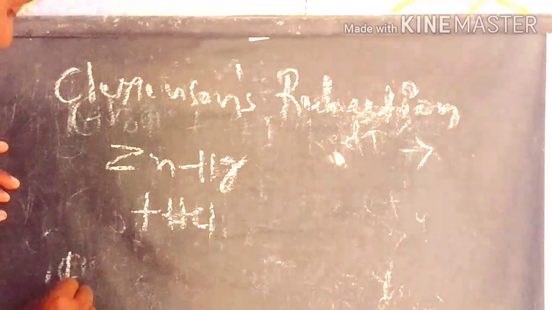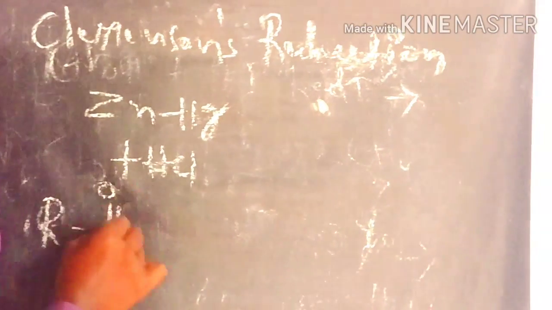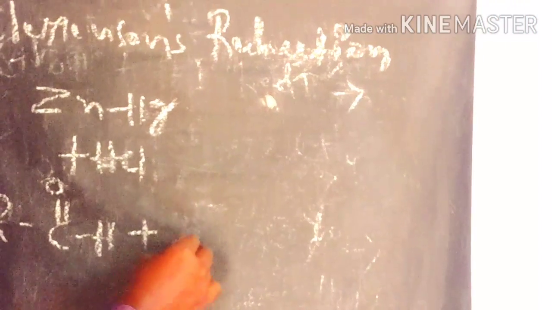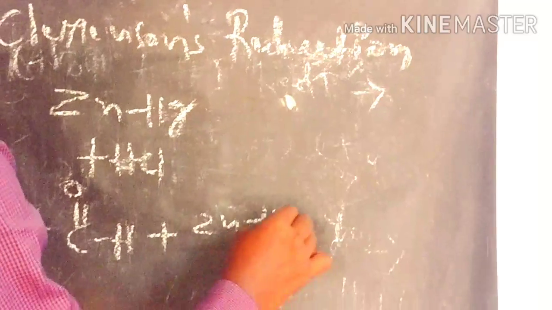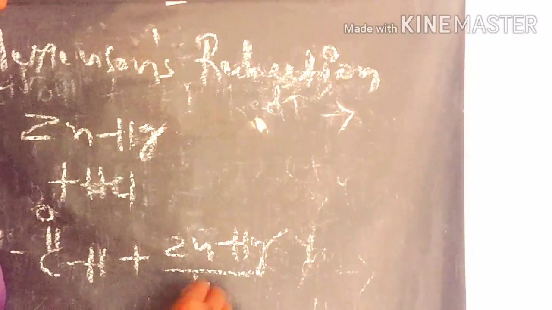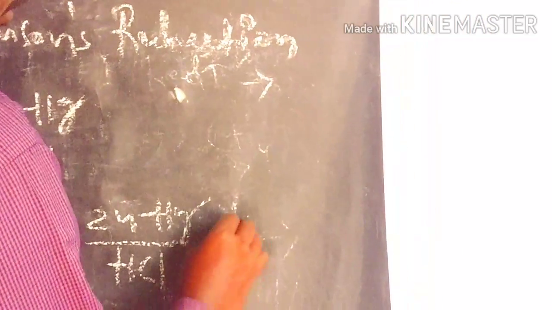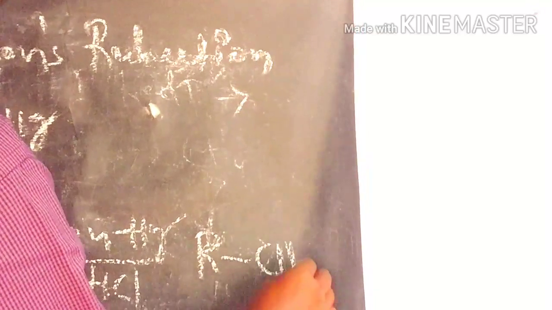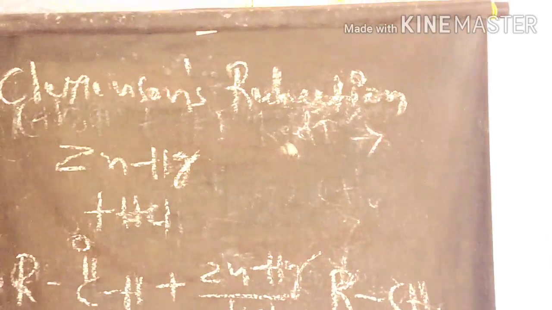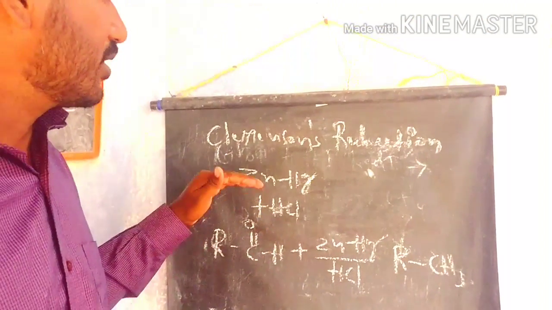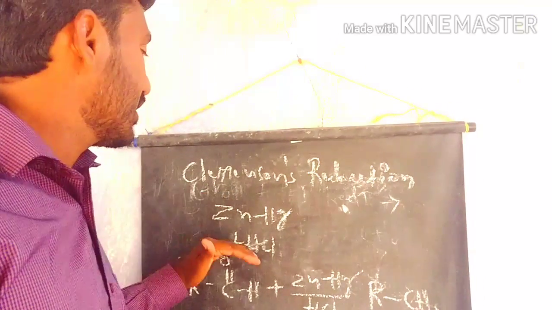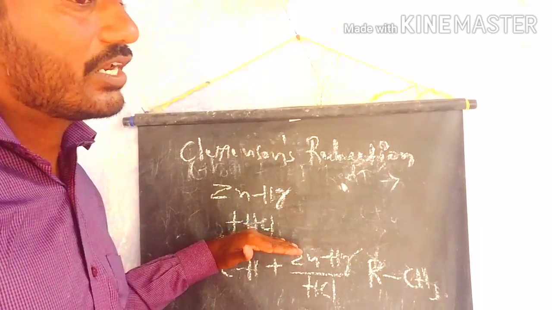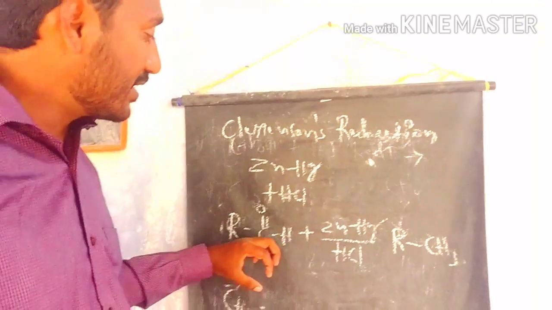This reagent is used for the reduction of aldehydes to prepare alkanes as the products. So this is also one of the best reduction reagents. The Clemmensen reduction is carried out under acidic conditions.